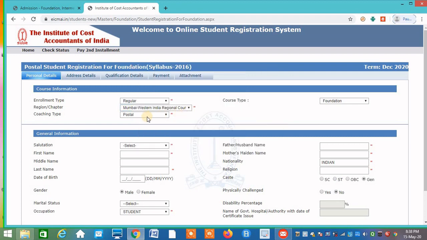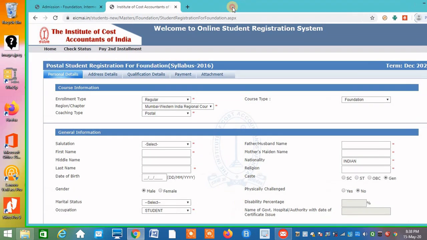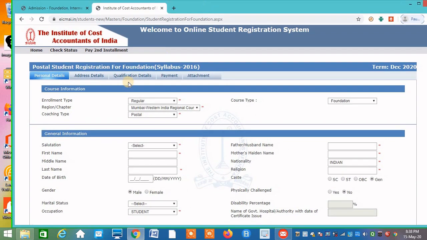After that, coaching type postal is already selected. On top you can see personal details, address details, qualification details, payment and attachment. So one, two, three, four, five. Only five steps are there and your admission is done.